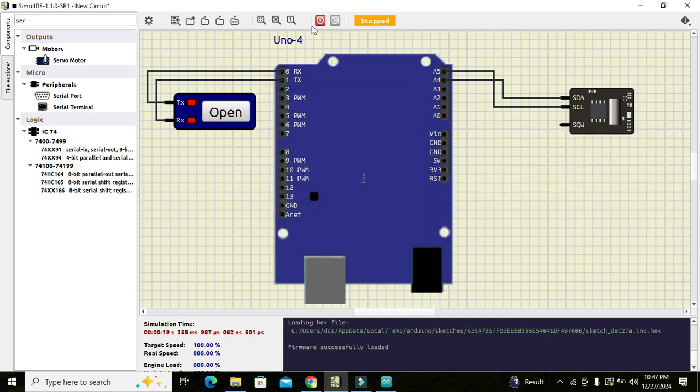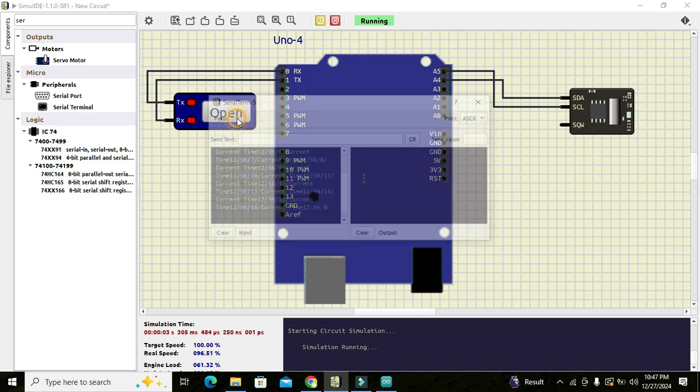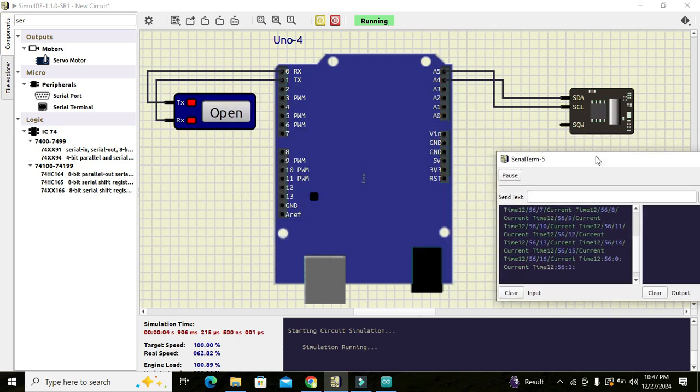Firmware loaded, running. Open our terminal, and now you can see that it is running properly, that is 12:56:45 and all this. So in this way we can simulate our DS1307 real-time clock with that of Arduino Uno.